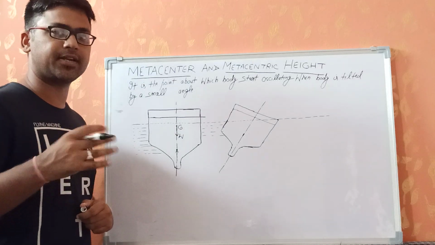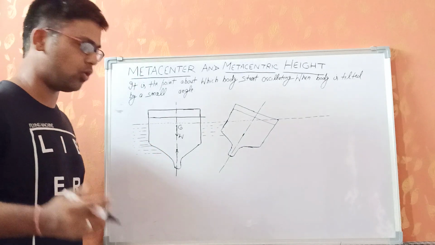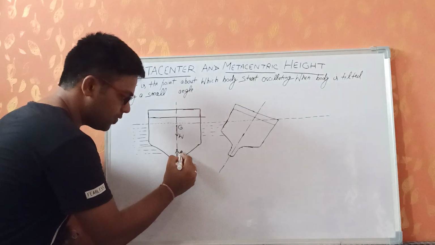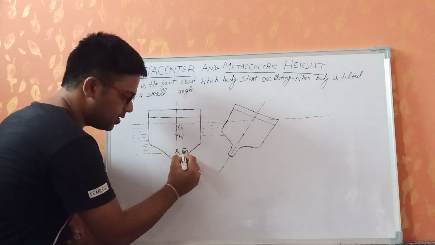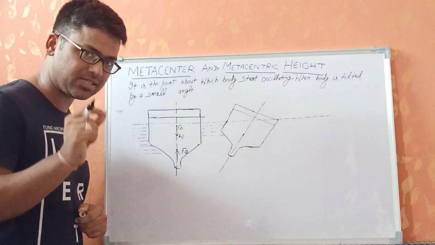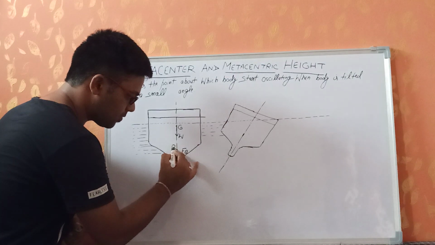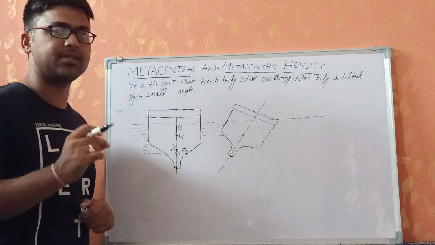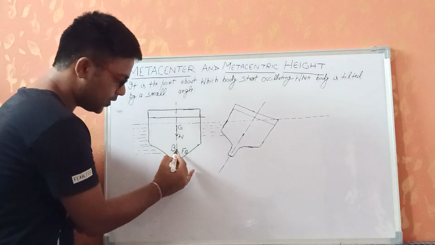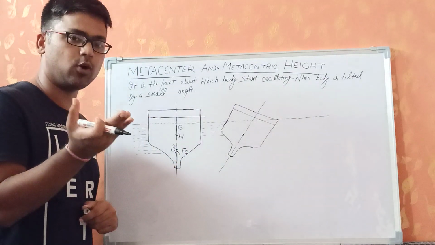Another force that is acting on the body is the force of buoyancy. Clear? The buoyancy force, as we all know, always acts in the upward direction. Let us suppose we have a force of buoyancy Fb. It is acting in the upward direction and it passes through a point that is called the center of buoyancy, which is called B. So B represents the center of buoyancy and Fb represents the force of buoyancy. The center of buoyancy is the centroid of displaced fluid.